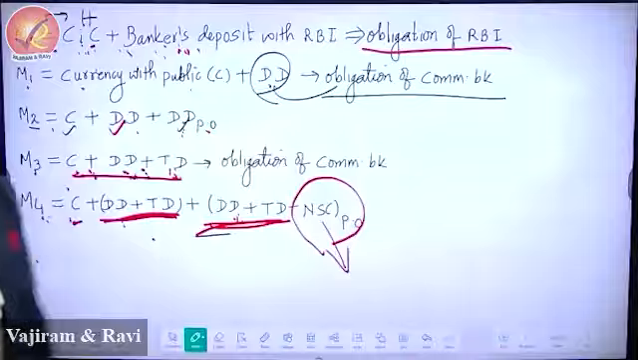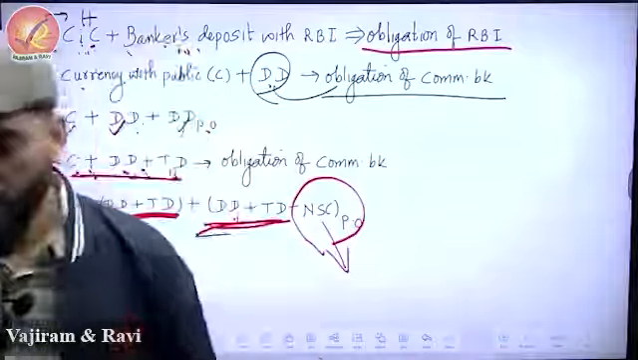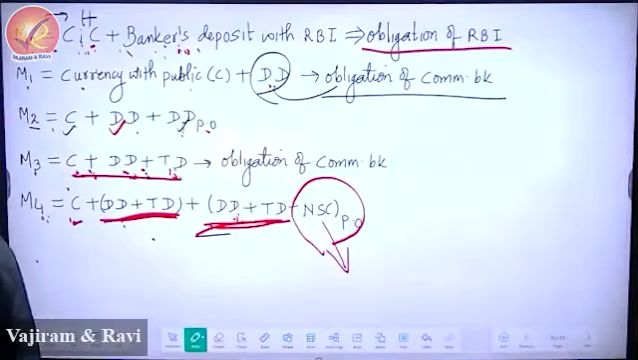So M4, please write. M4 is the least liquid. Time deposit means fixed deposit. M4 is the least liquid because time deposits with bank plus post office, both are included.